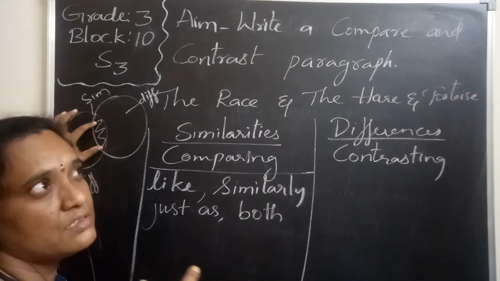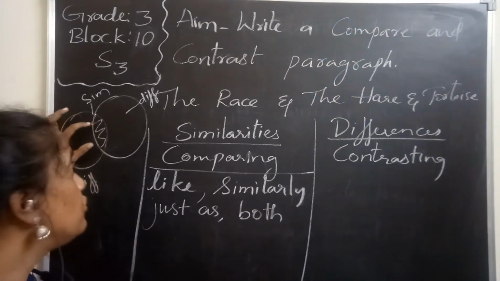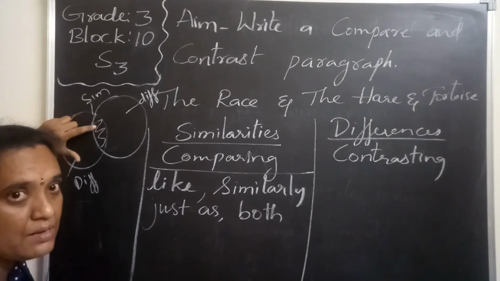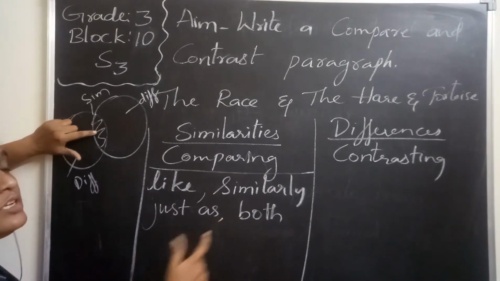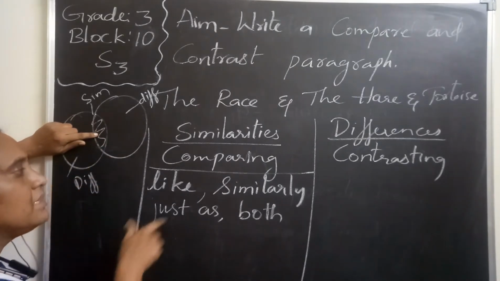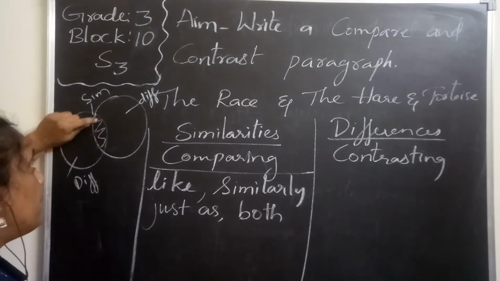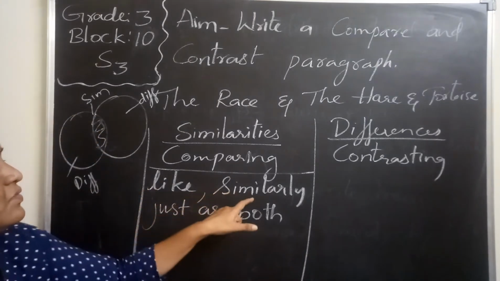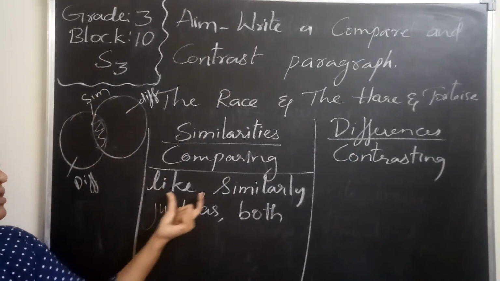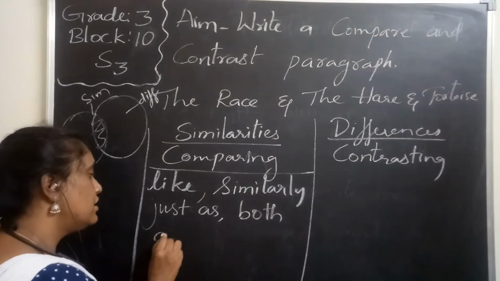If you observe the previous block, we used this Venn diagram. On that you can say we use the similarities: both the stories contain the moral. In that way we are saying something about the similarities. For comparing these similarities, we use these words. To explain the similarities between two stories, we use words like similarly, just as, and both.